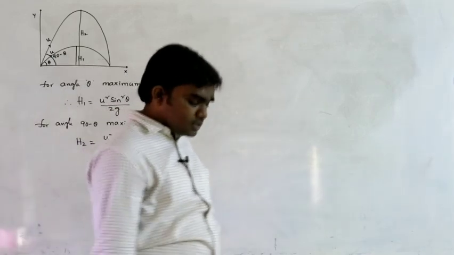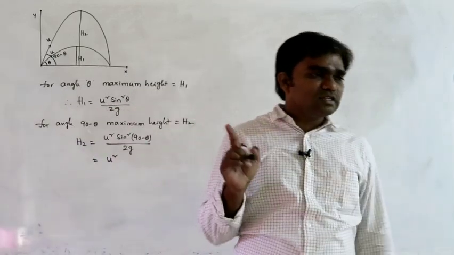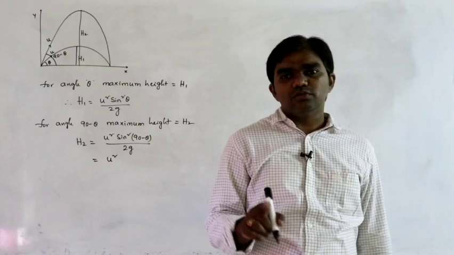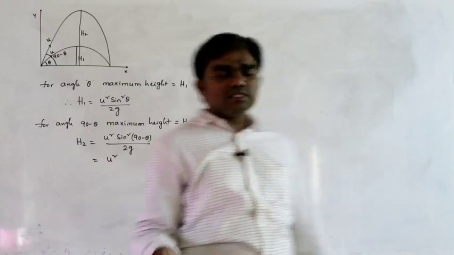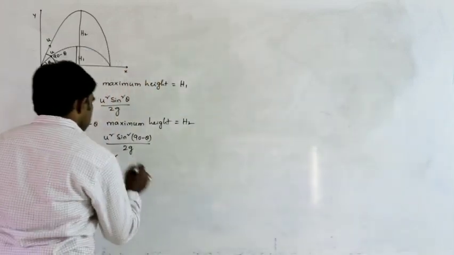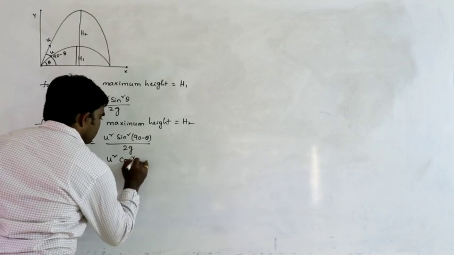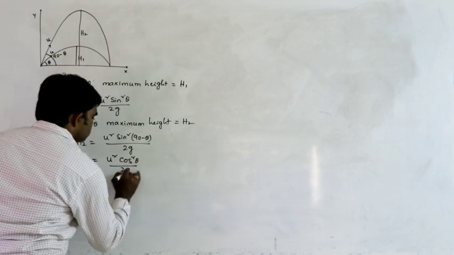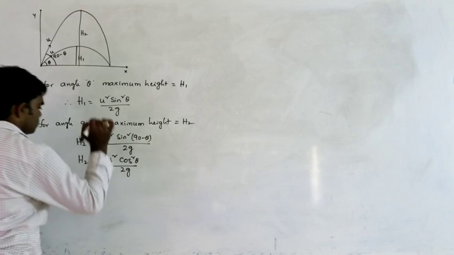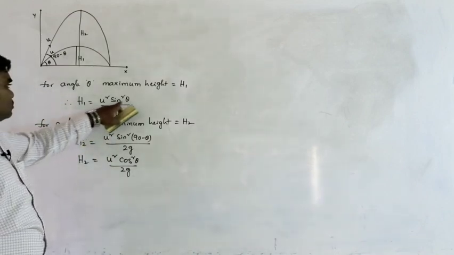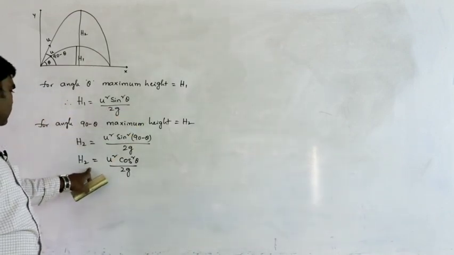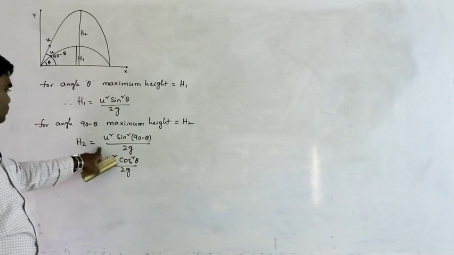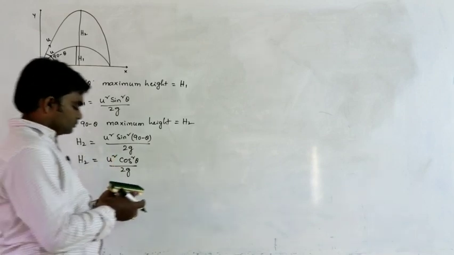Sine of 90 minus theta: 90 minus theta is in the first quadrant, and in the first quadrant all are positive. So sine of 90 minus theta is cos theta. So that is u square cos square theta by 2g. So h1 is u square sine square theta by 2g and h2 is u square cos square theta by 2g.